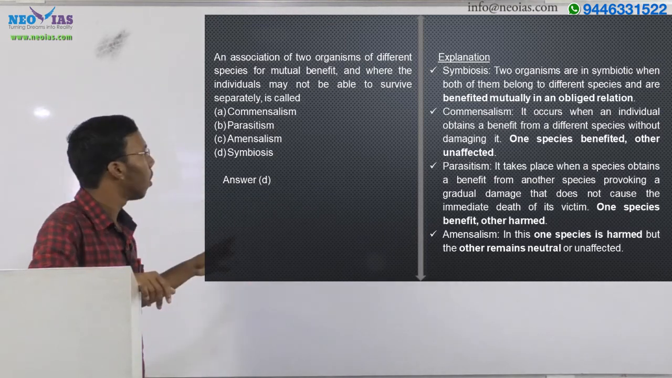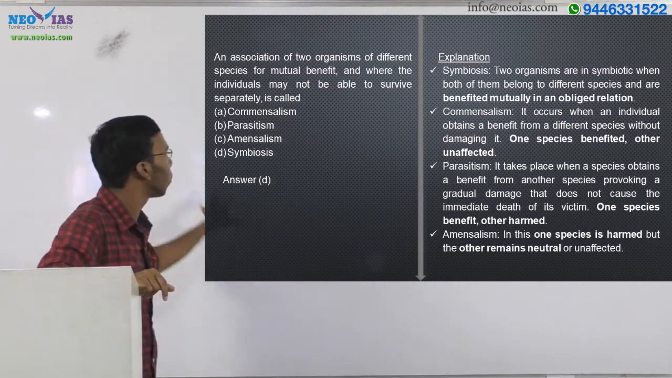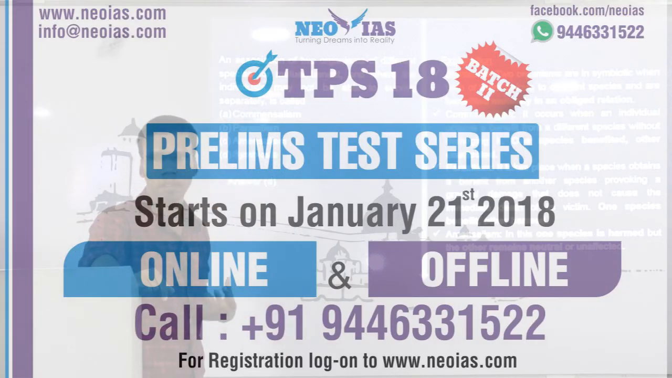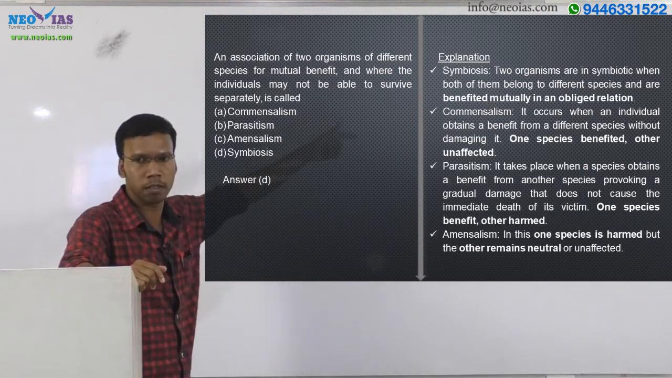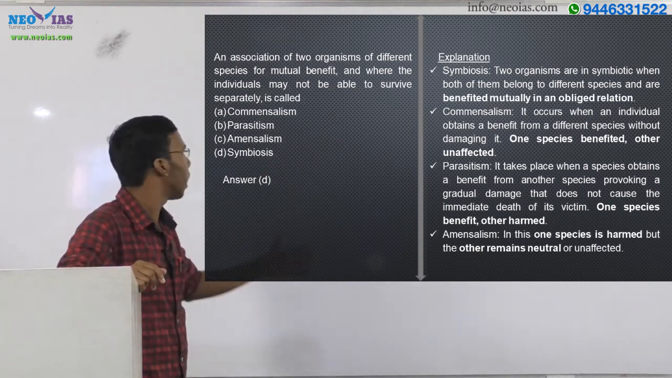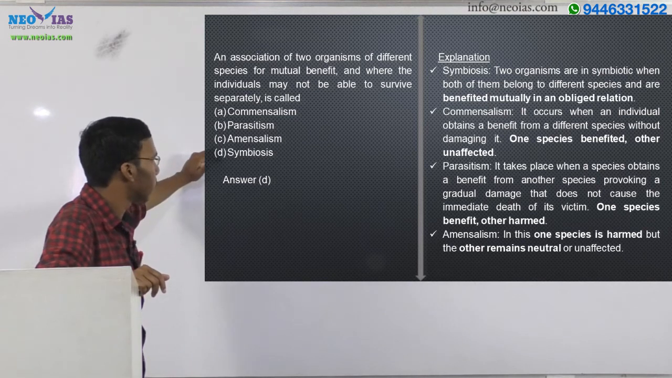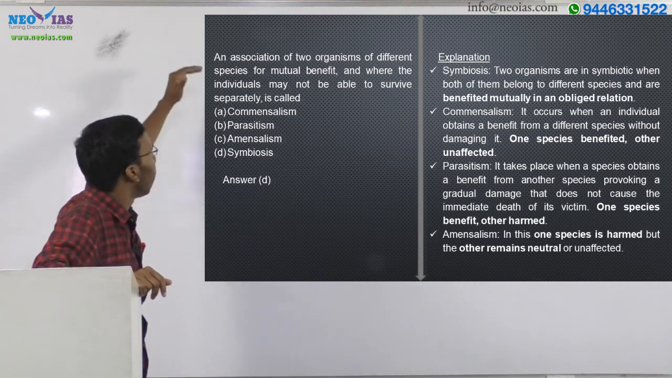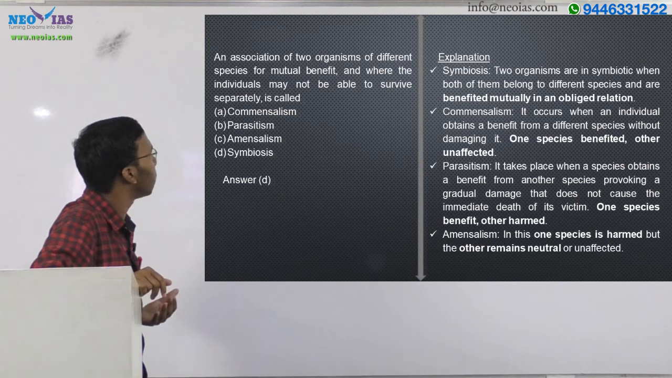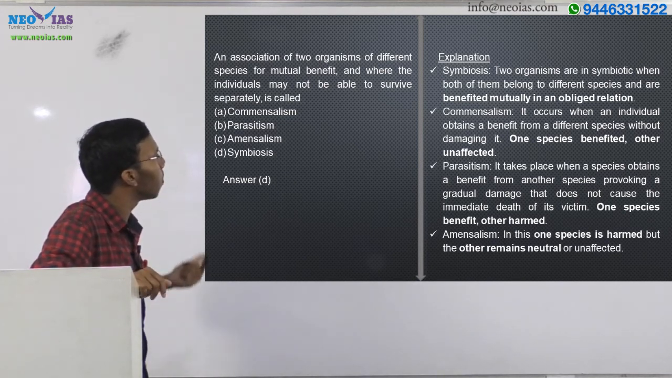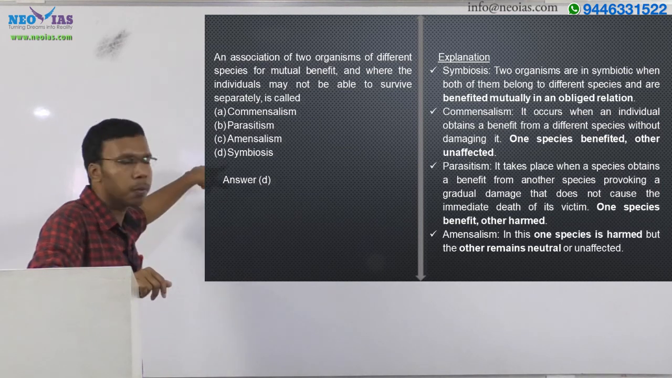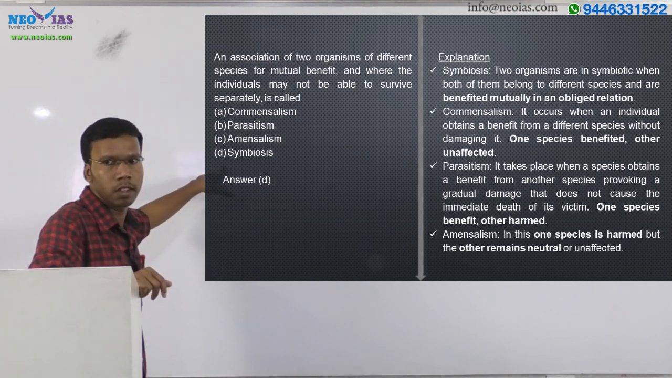Actually, in some cases, altogether we call all of these symbiotic relationships. Symbiotic relation is a broad idea regarding all these species interactions, and under that we have separate symbiotic relationships. So here the answer will be symbiosis. Answer D: an association of two organisms of different species for mutual benefit, and where the individuals may not be able to survive separately, is called symbiosis. Okay, so that's the answer.